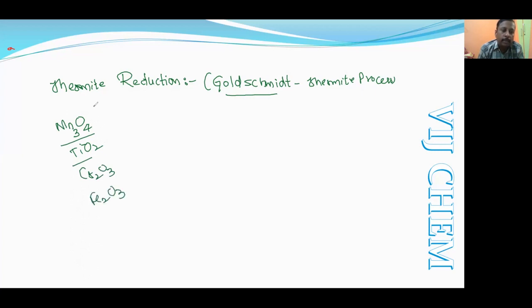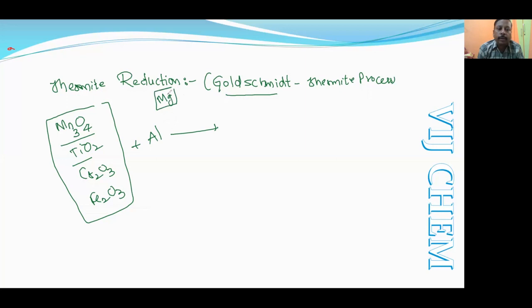These metal oxides can be reduced by using a common reducing agent, aluminium. But for this purpose we have to initiate the reaction by using the magnesium ribbon. This reaction requires high temperature to initiate.